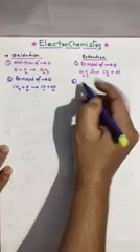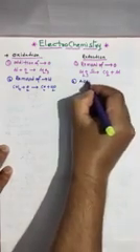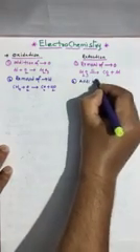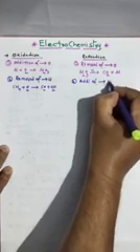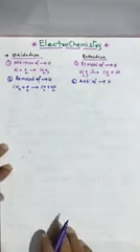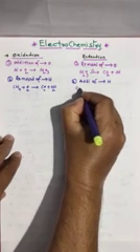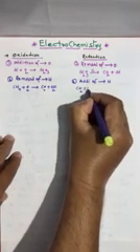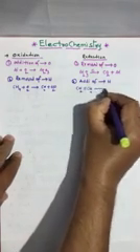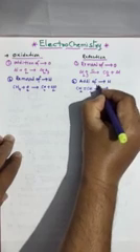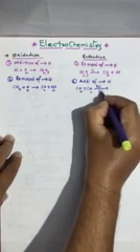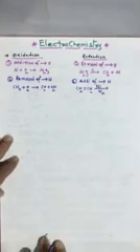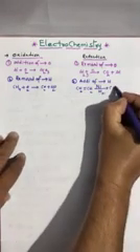And here take the reverse. Addition of hydrogen is called reduction. The best example: CH2 double bond CH2 in the presence of nickel or palladium and hydrogen, hydrogenation, you will get alkanes.